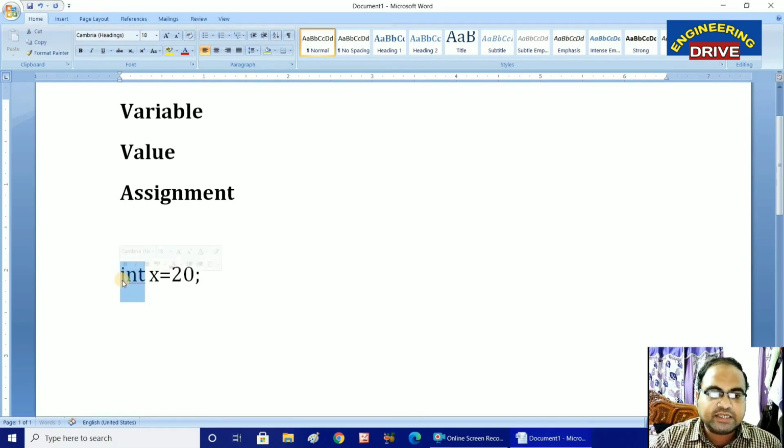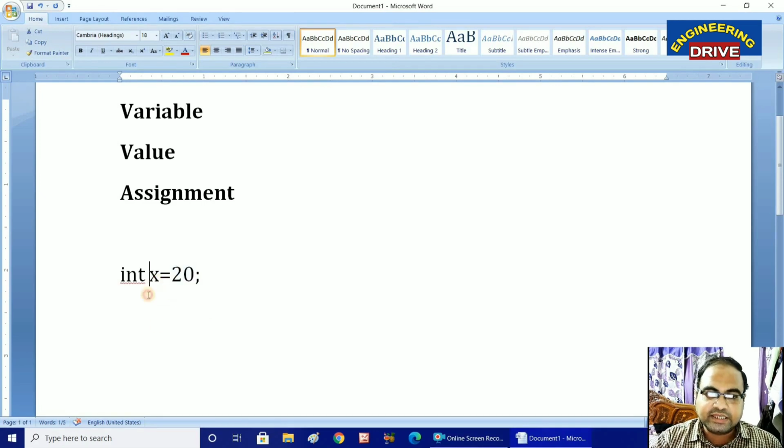The left side part is nothing but the data type, that is, what type of data you are going to store in the variable. Then we have this symbol x, which stands for a variable. What is the single equal to here? This single equal to is the assignment operator. And then comes the value 20.